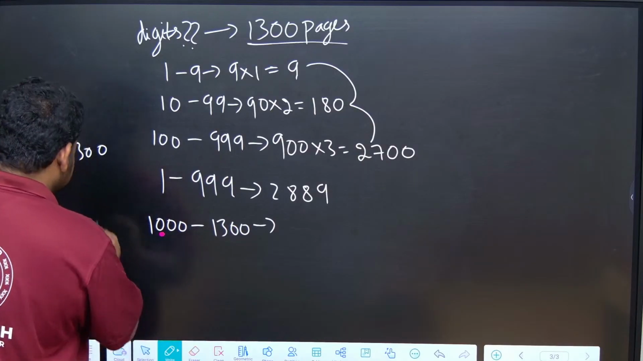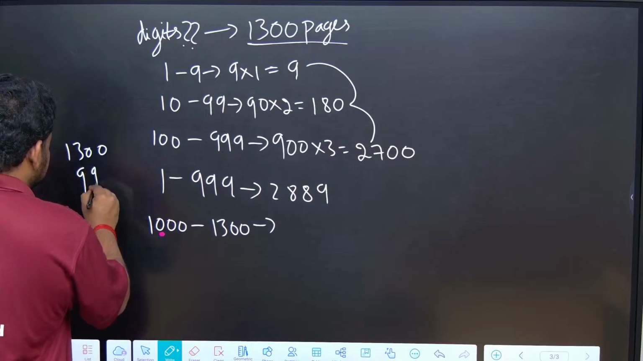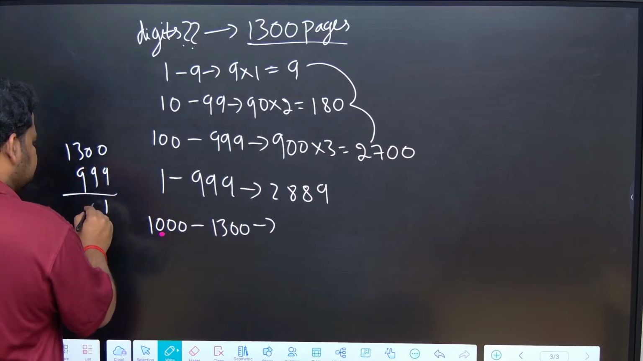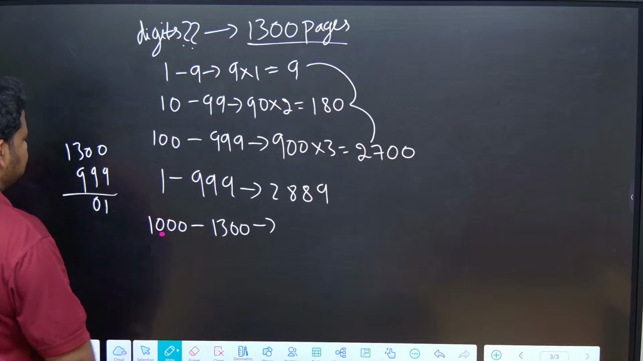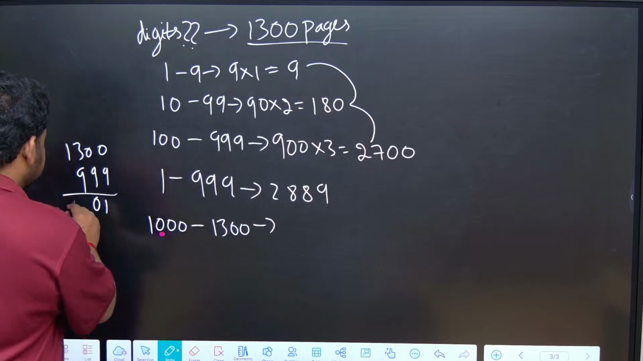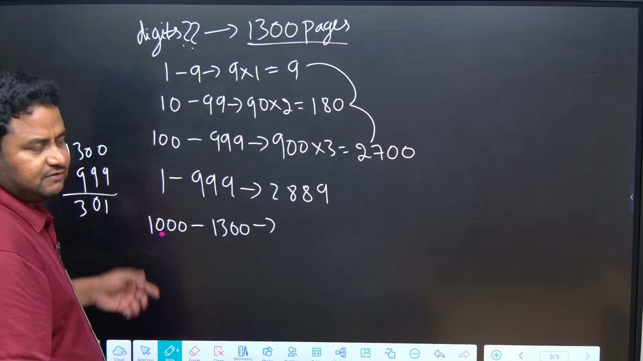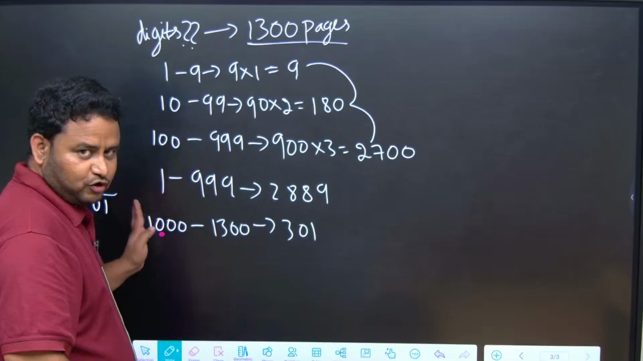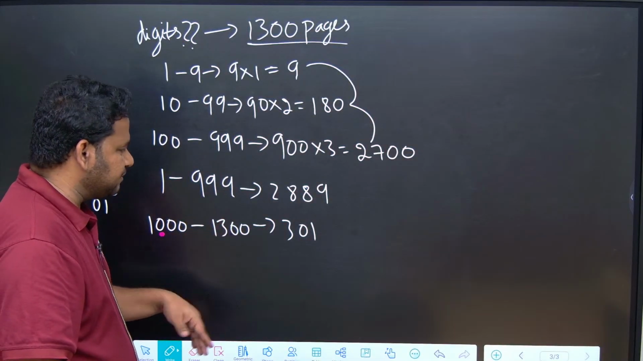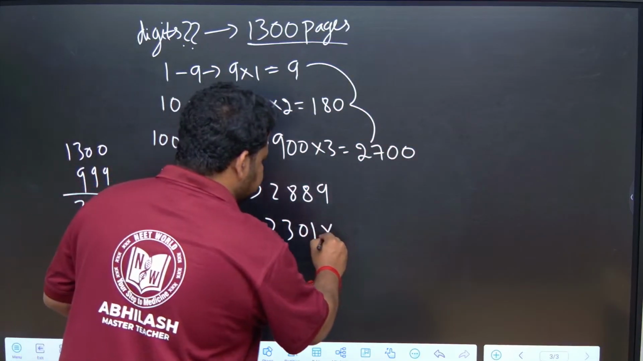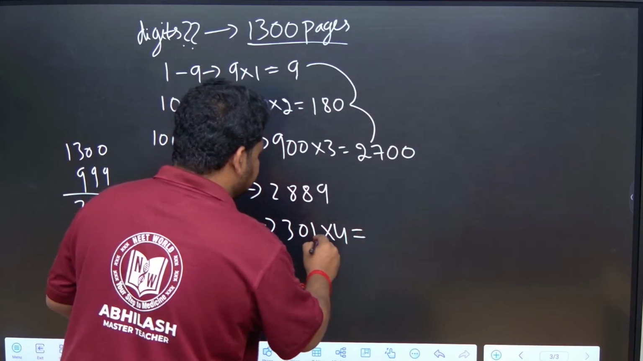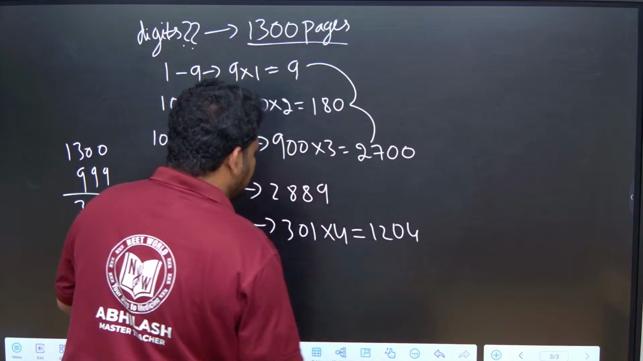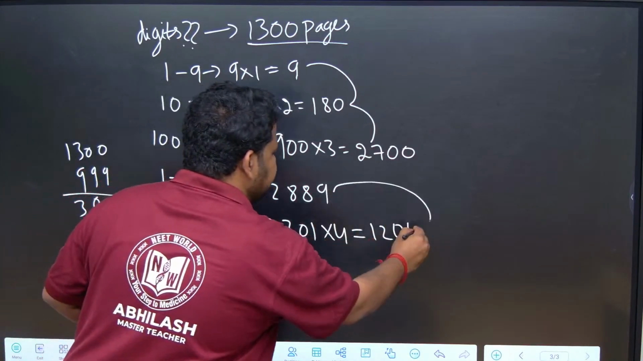1300 minus 999. 10 minus 9 is 1, 9 minus 9 is 0, 12 minus 9 is 3. So it is 301. But these are 4-digit numbers, from 1000 to 1300, so I have to multiply this by 4. 4 1s are 4, 4 0s are 0, 4 3s are 12. So we get 1204. Now if I add this and this, I will get my answer.